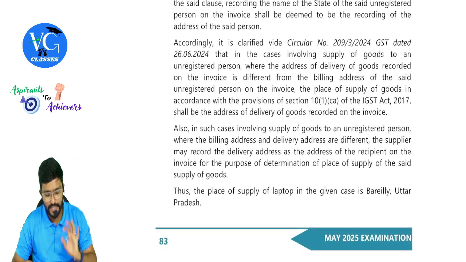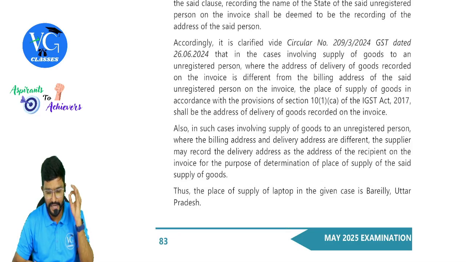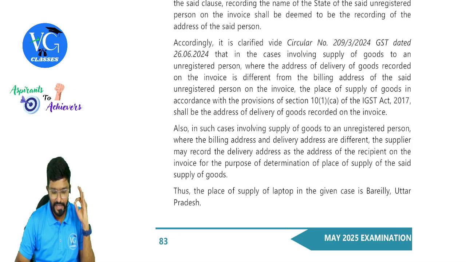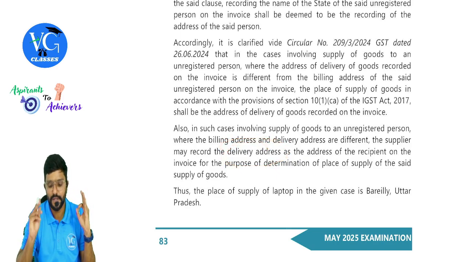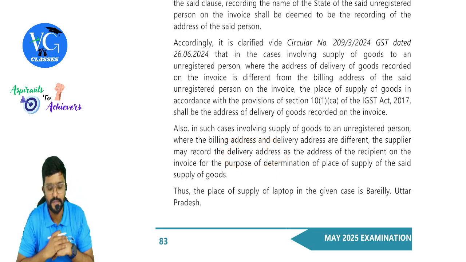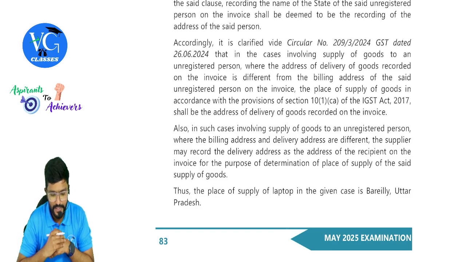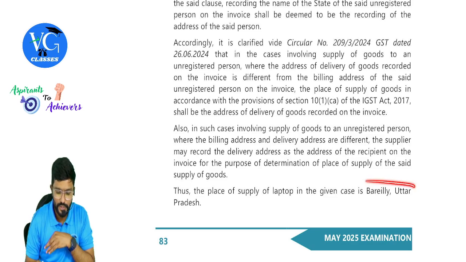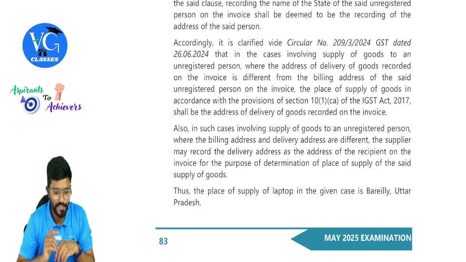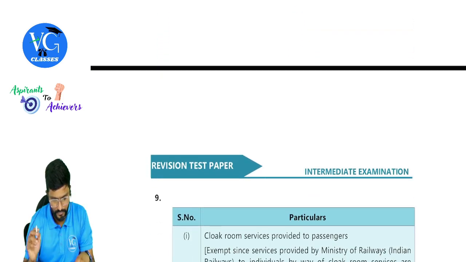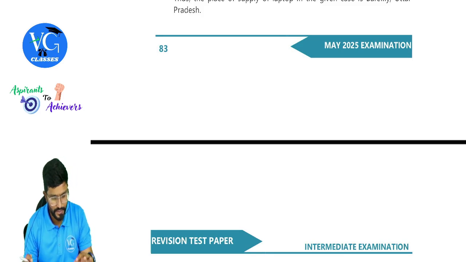Also, in such cases involving supply of goods to an unregistered person, where the billing address and delivery address are different, the supplier may record the delivery address as the address of the recipient on the invoice for the purpose of determination of place of supply. Thus, the place of supply of the laptop is Uttar Pradesh, guys. In the given case, it is Uttar Pradesh. Yes, sir. That's all. Coming to question number 9.